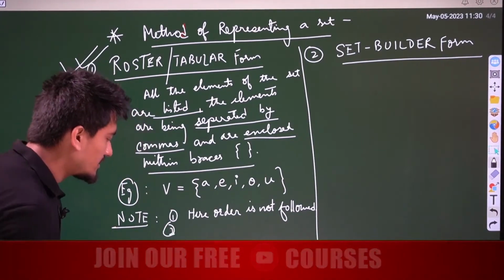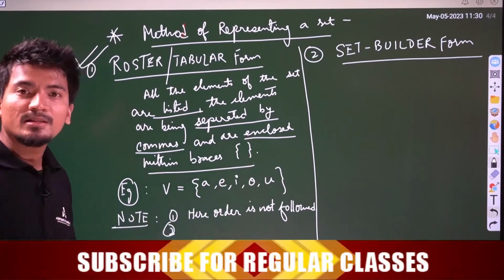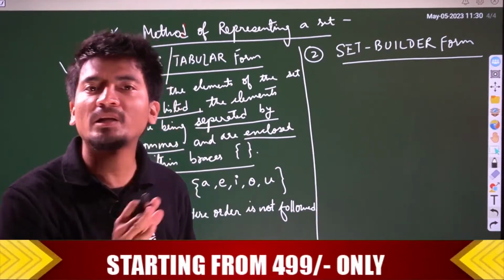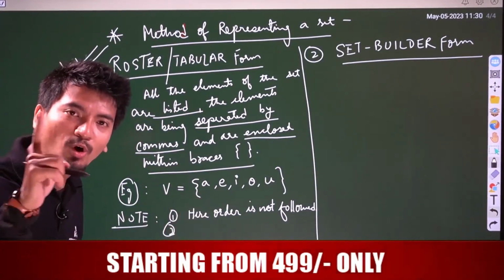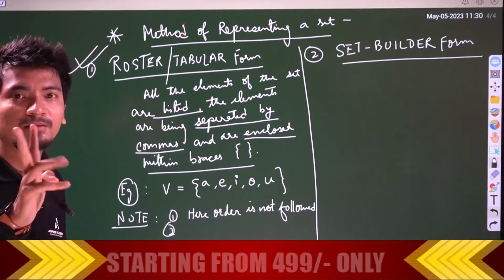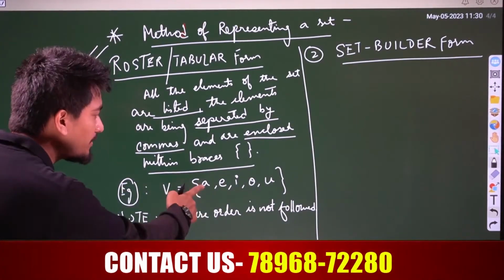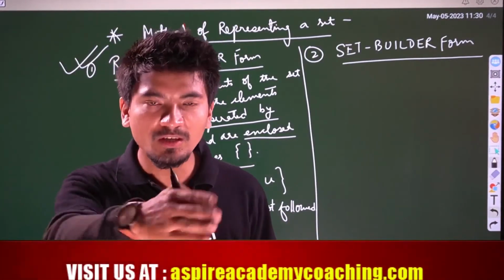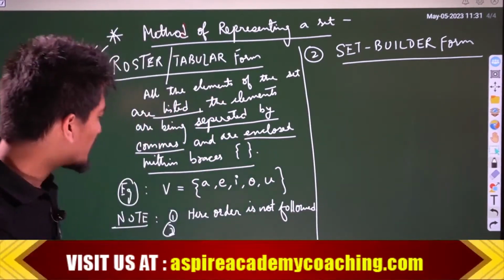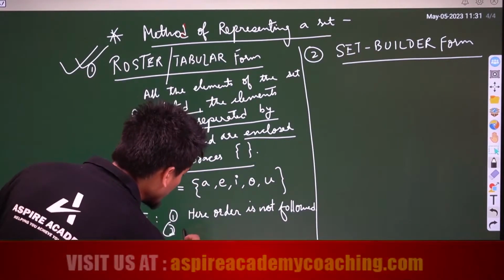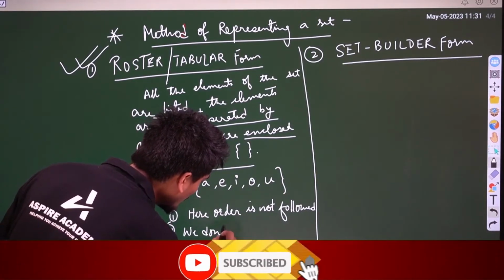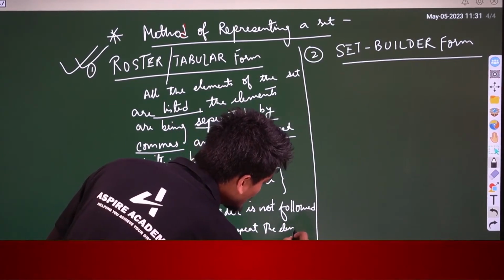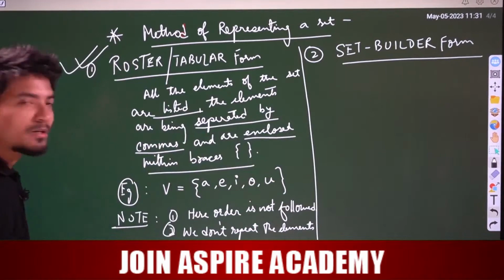Secondly, the elements within the set are not repeated. You cannot repeat any element. That means if you have A here, you can write it only once. If you write it twice, then it will be wrong. Say, for example, in a family, do you repeat everyone? Is there a copy of each of the persons? No. So here we don't repeat the elements.